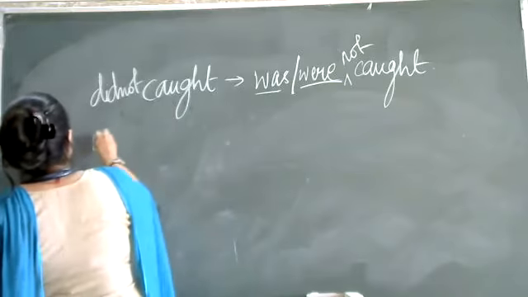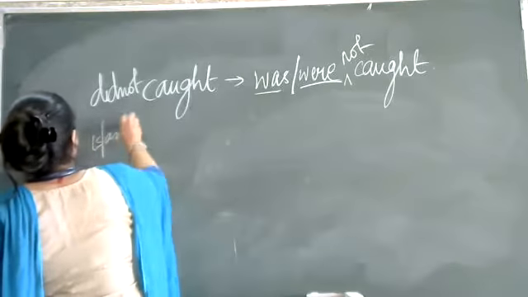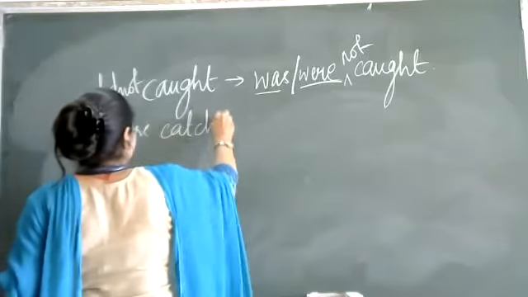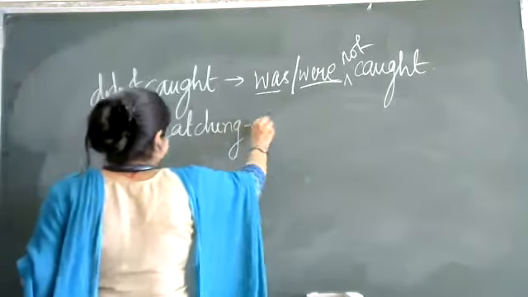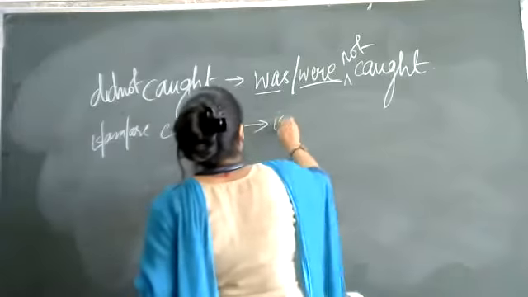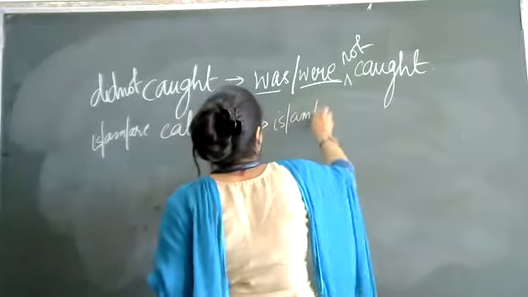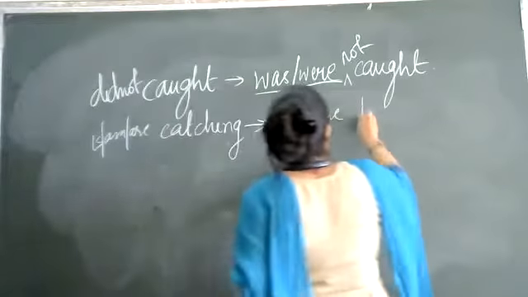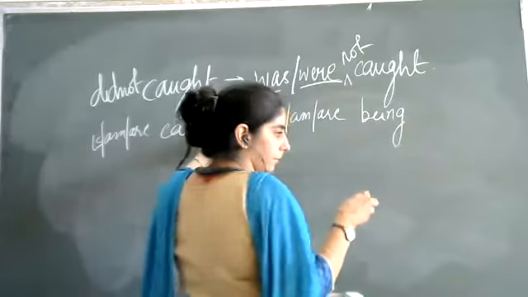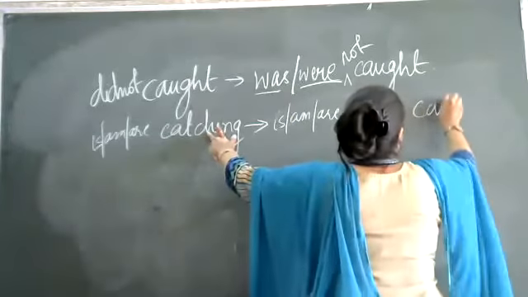Then if we are talking about continuous, is, am, are, catching, it will change into is, am, are, being to show the continuous form, and caught.